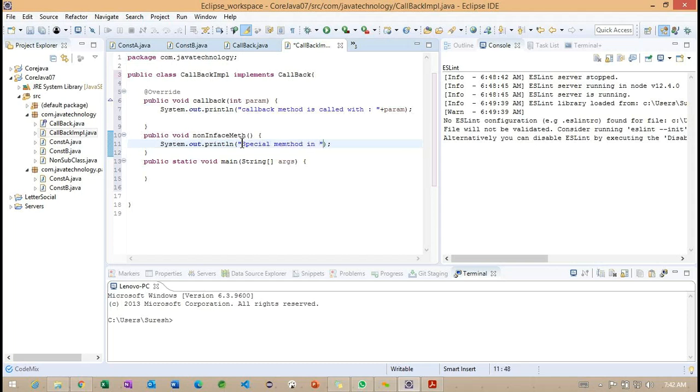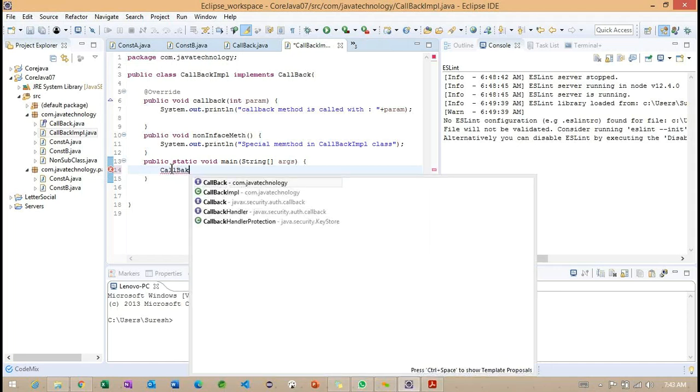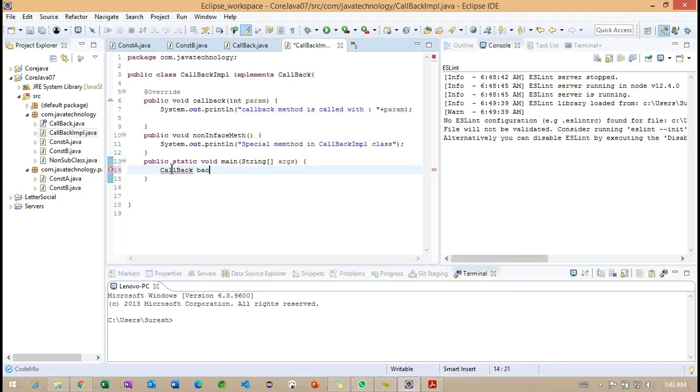A special method in the CallbackImpl class. Right. Now let me save all the classes. What exactly am I doing here? I'm going to create the object of this particular class, and I'm using an interface reference with new. Can I create it like this?